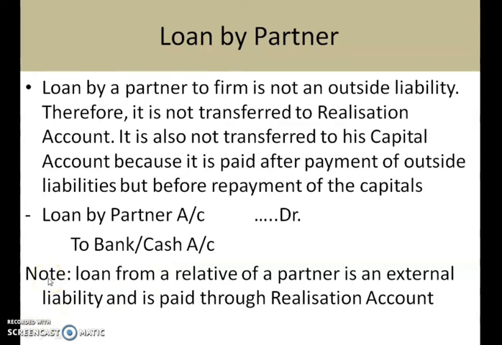Important note is provided to you. Loan from a relative of a partner is an external liability and is paid through the realization account. So when you read the question problem, see, if loan is taken from partner's relatives, even loan taken from partner's wife, that will also be treated as external liability. But if loan is taken from the partner, that will be treated as inside liability, and through this journal entry this case will be settled.